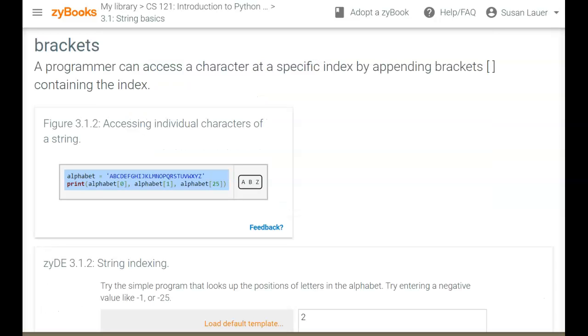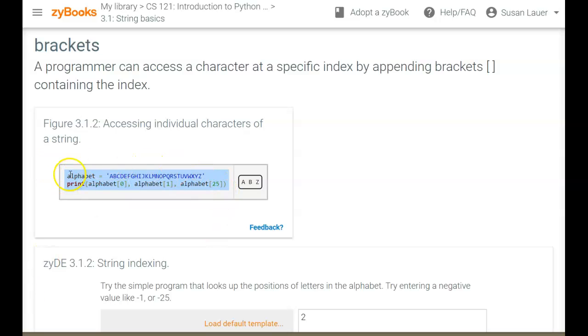So we have indices. That's what we talked about first for this section. We also are able to pull indices out like this and print them. So we can print the character at the 0, which is the A, and the 1, which is the B. The 25, well, there's 26 letters in the alphabet here, but the first one started with 0, so 25 should be the Z. So 0 through 25 instead of 1 through 26. It takes a little getting used to, but it's not too bad.